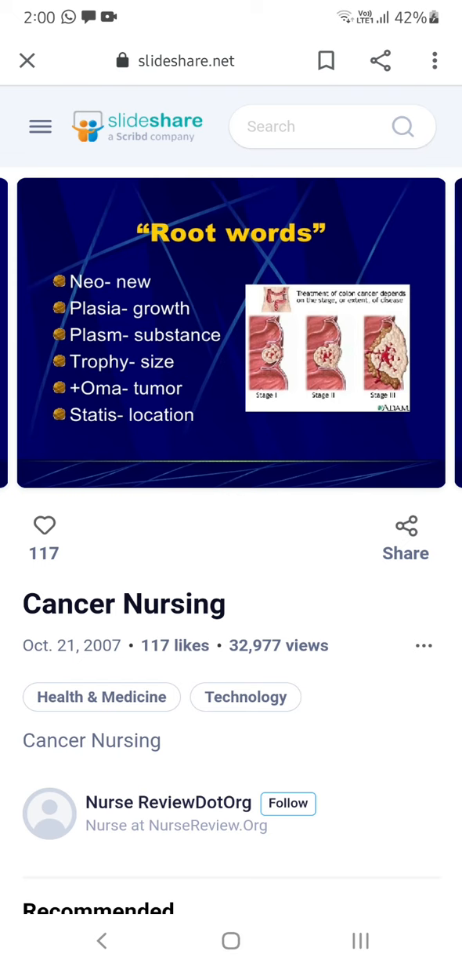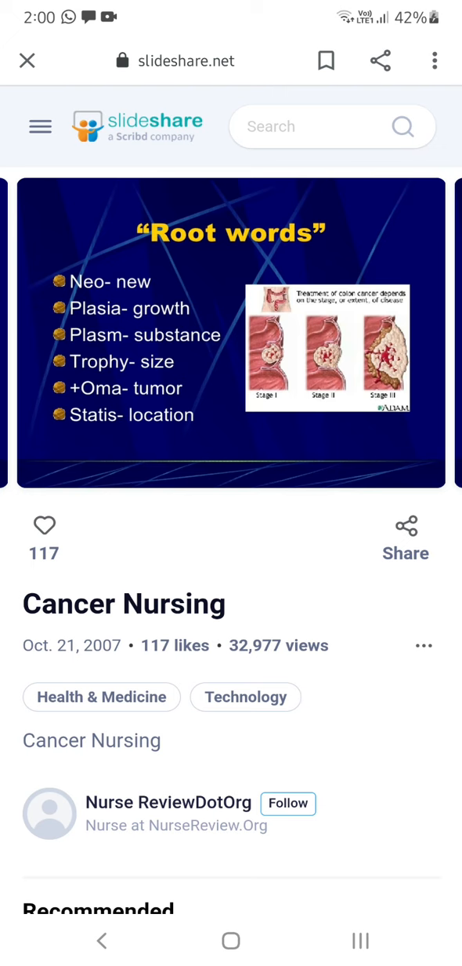Trophy, size. What is a trophy? If you see the CT, X-ray or scanning of a cancer patient, you can see this. They give trophy not only for cancer patients. If at any time you get infections, they will do liver scanning, RFT. At that time also, in imaging, you will see this word trophy. Trophy means size. And oma. Anywhere you get oma, it is a tumor, whether it may be malignant or benign. Oma, related to sarcoma, carcinoma, is related to the tumor.